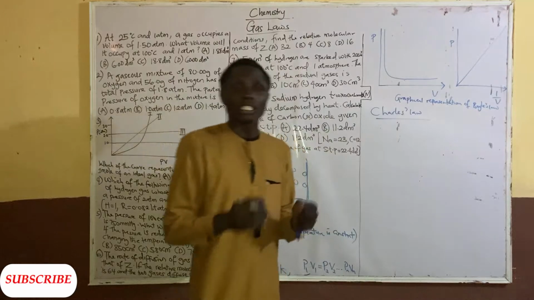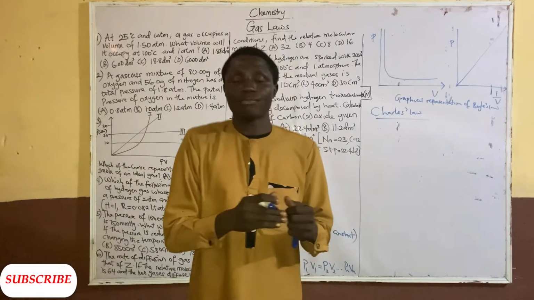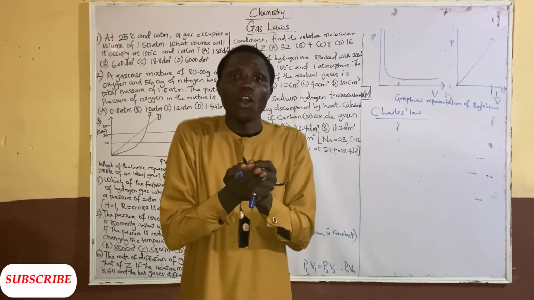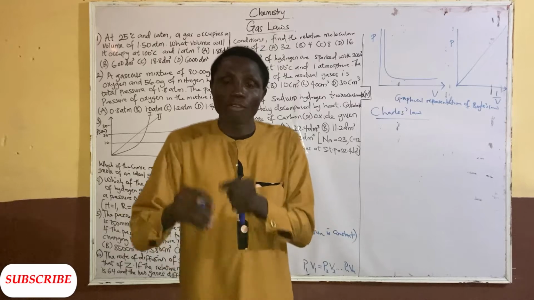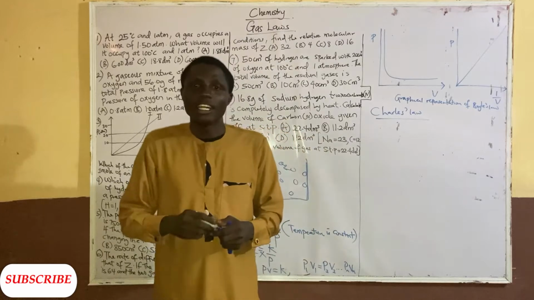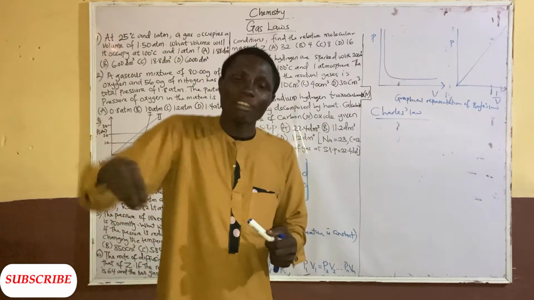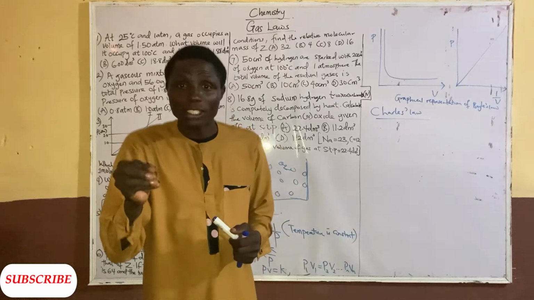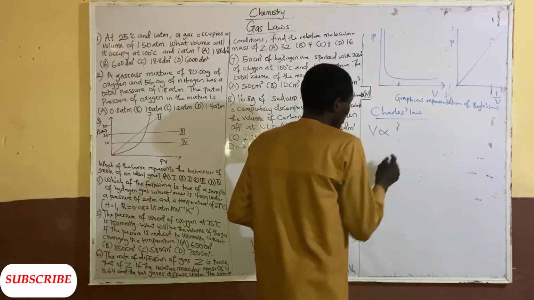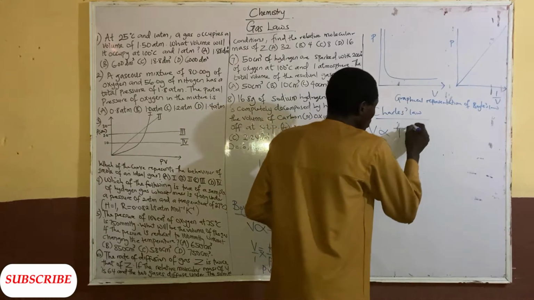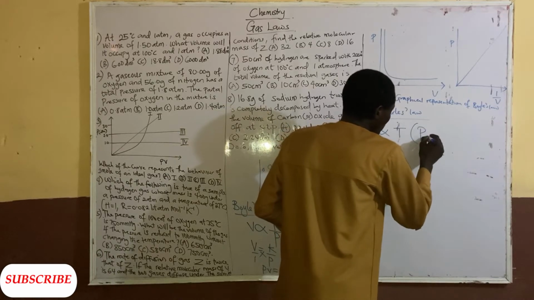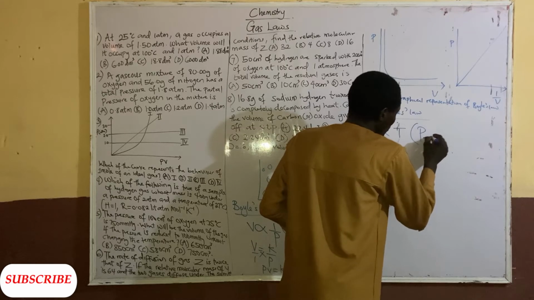Now, Charles' law states that the volume of a fixed mass of gas is directly proportional to the temperature of the gas in Kelvin, provided that the pressure is constant. So mathematically, the volume of a given mass of gas is directly proportional to the temperature in Kelvin, provided that the pressure is constant.